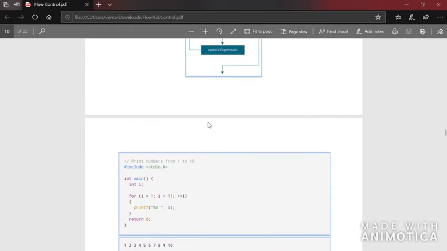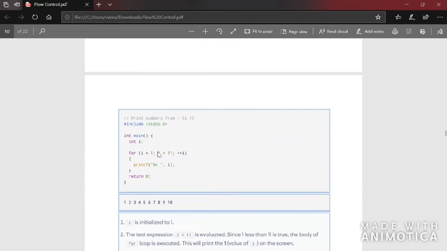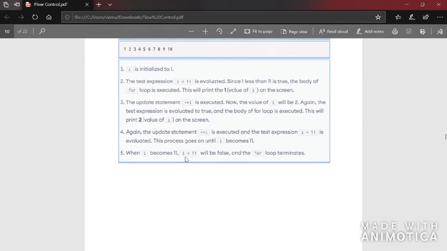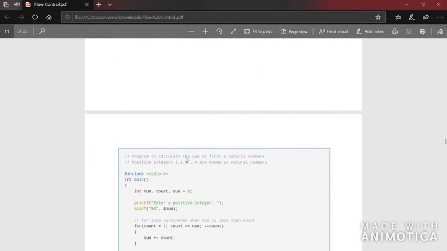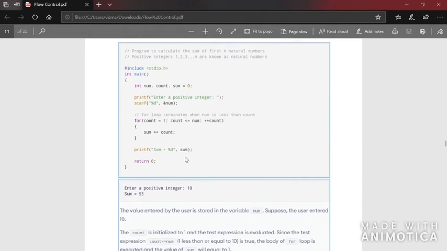That is, it will go in a cycle: test expression, body, update statement. Test expression, body, update statement. That is how it will go, and until the condition becomes false, the body of the loop will keep on executing. That is the for loop. That is one example. Here we have another example.